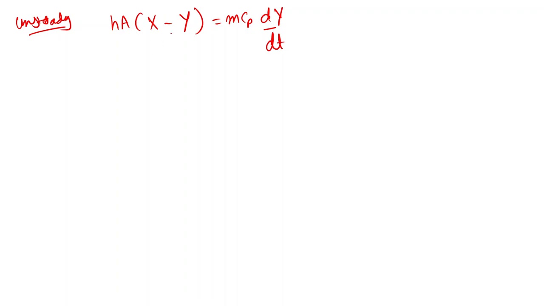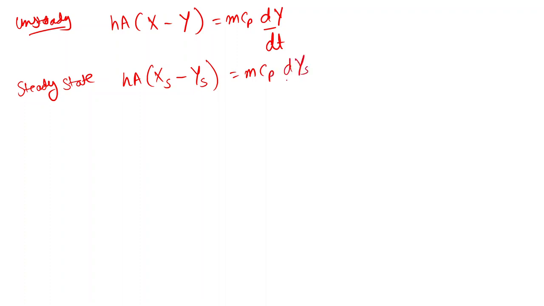If I have to write the steady state balance, it is HA (xs minus ys) is equal to mCp dys by dt. After some point of time these values become constant: X becomes constant at xs, and Y becomes constant at ys.